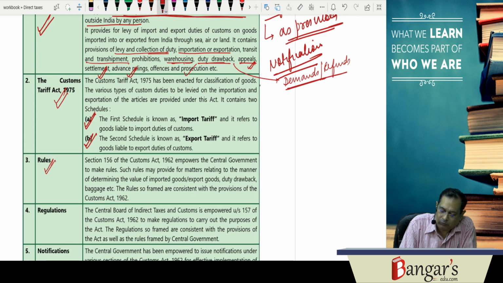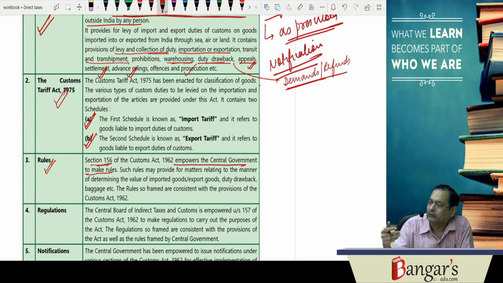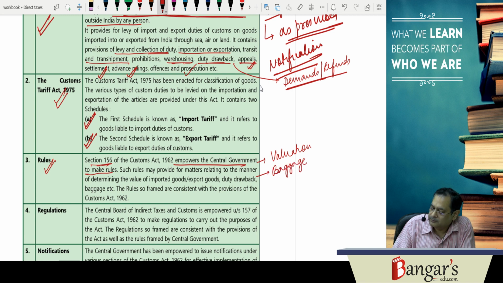Besides this, we have rules. The central government is empowered to make the rules. Section 156 of the Act empowers the central government to make the rules. So rules may be framed for valuation of goods. We have baggage rules, we have duty drawback rules.